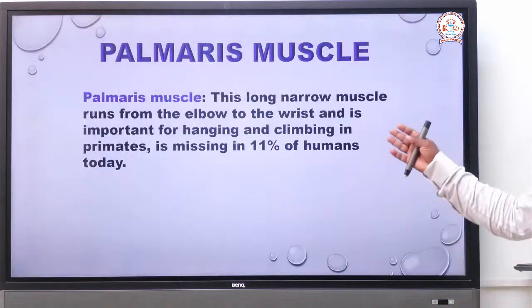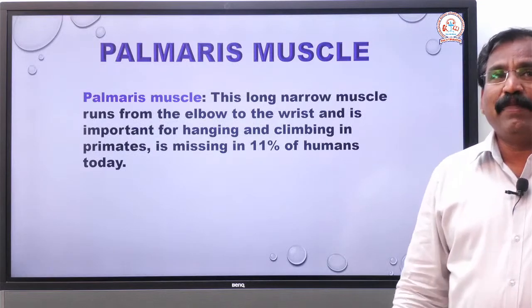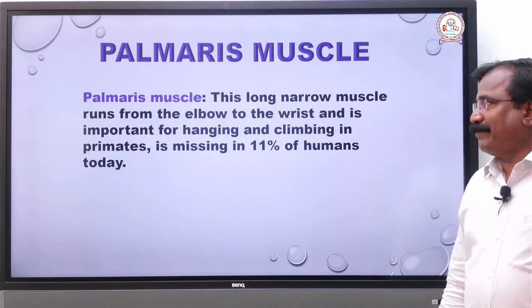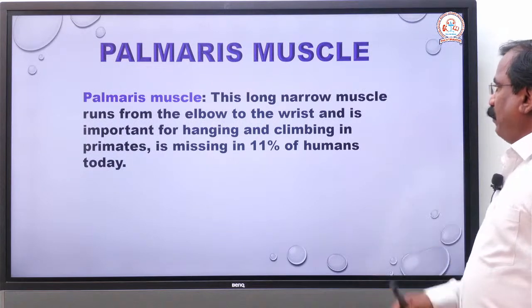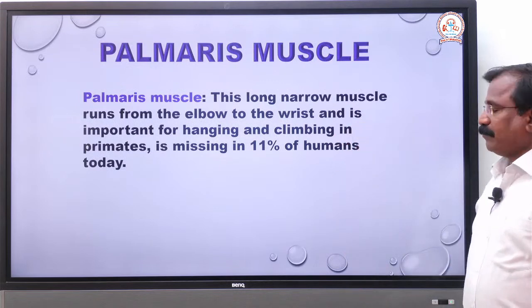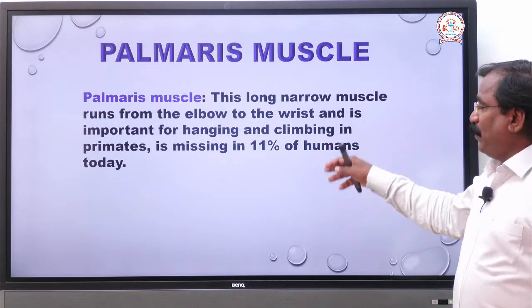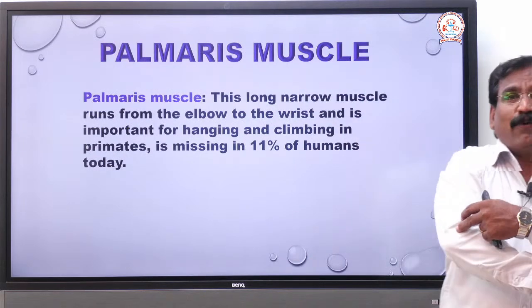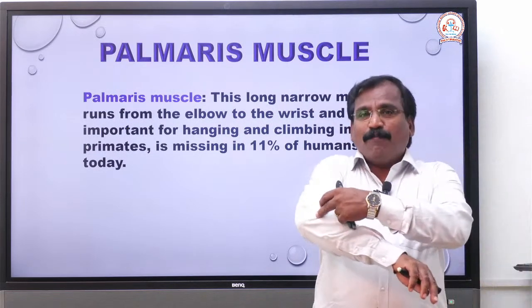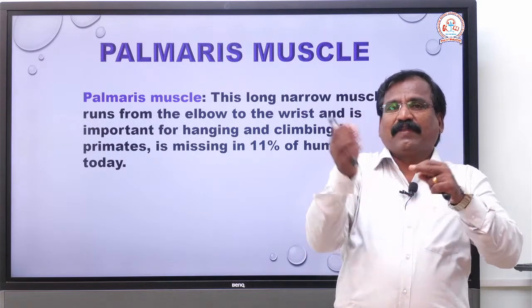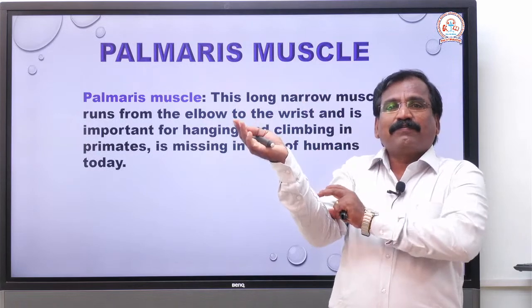The next is a unique muscle, the palmaris muscle. The palmaris muscle is a long and narrow muscle which runs from the elbow to the wrist. This is the elbow region. Elbow to wrist.